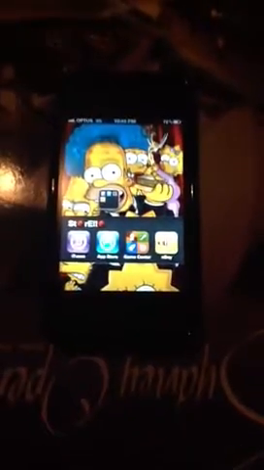Alright, next app, eBay isn't really something that any of y'all want. You just buy your stuff off eBay, you know what I mean? It isn't really a good app.